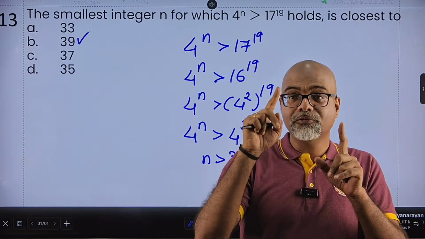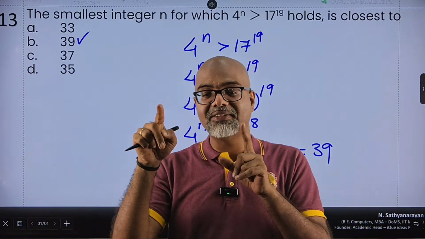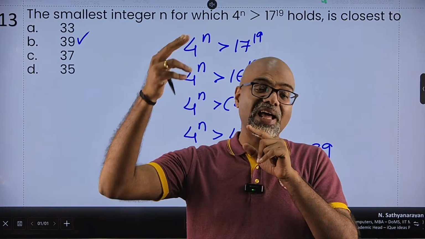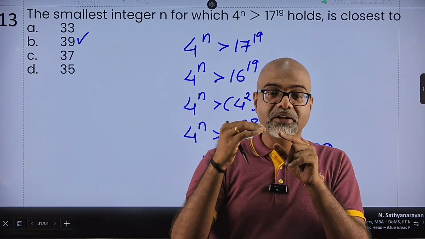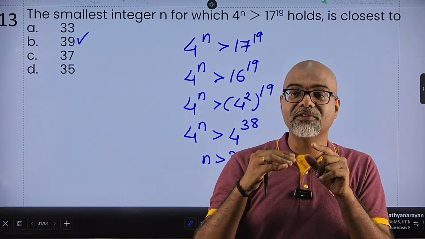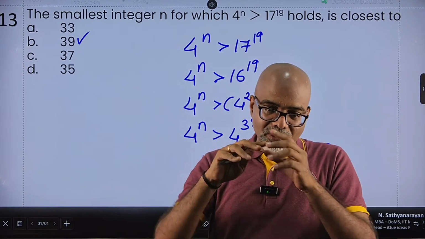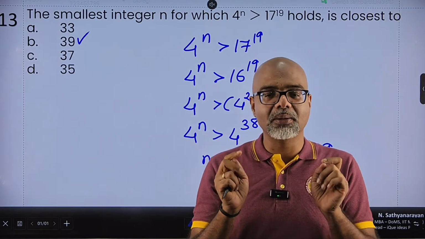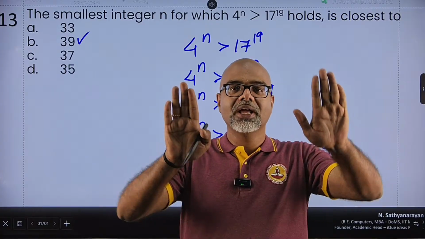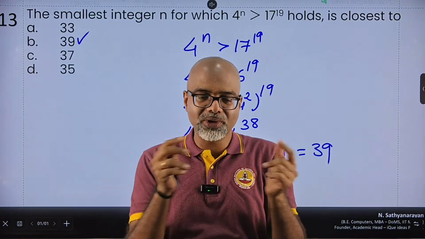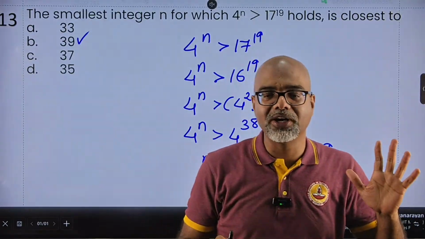So if I get 4 raised to n is less than 17 raised to 19, then I have to go with a higher power. I cannot go with 16. But if I say 4 raised to n is less than 15, then it is definitely less than 16. So if I have to come down, the inequality will be given appropriately. But ultimately, you just have to make sure that either the powers are comparable or the bases are comparable. Once you get that funda, it's a matter of points.